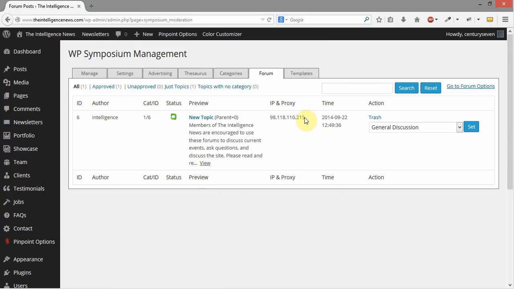It'll give you the IP address that it was posted from and the time, and it's also currently in the general discussion. If it didn't belong in this category, perhaps it belonged in off-topic, I could select that and click Set, and it would automatically take this and put it over into the off-topic category instead of leaving it under the general discussion. And also right here, I can click Trash, and that will send it to the trash. If we have topics in the trash, one of the selections up here will be trash, and we could go into there and then permanently delete them, or just leave them in the trash if we wanted to. If they're in the trash, they will not be viewable from the front of the system.